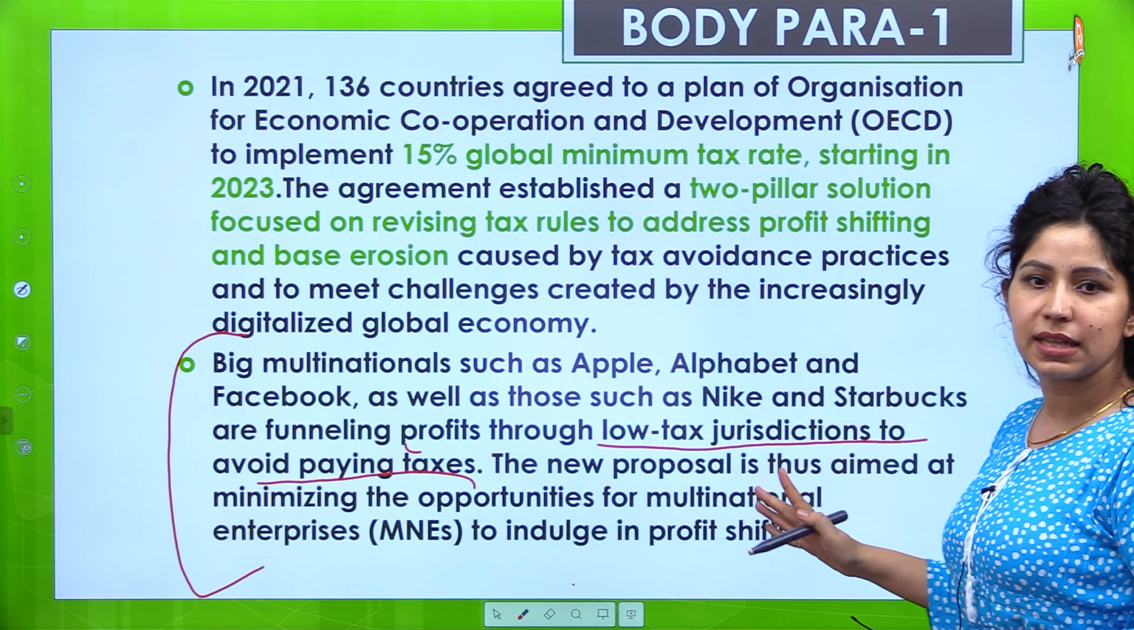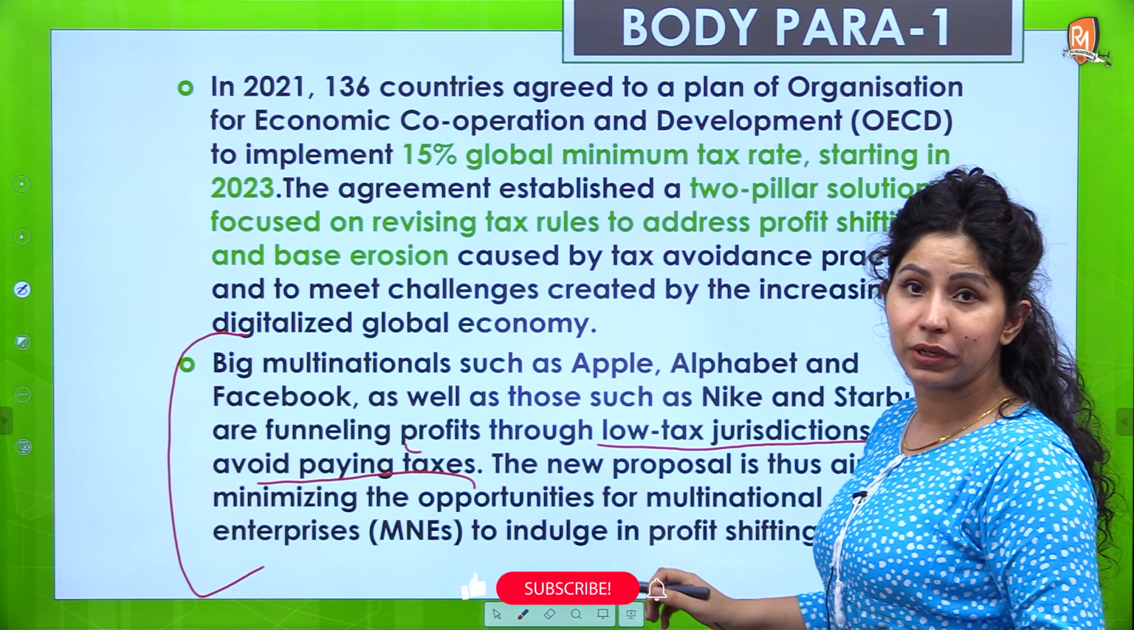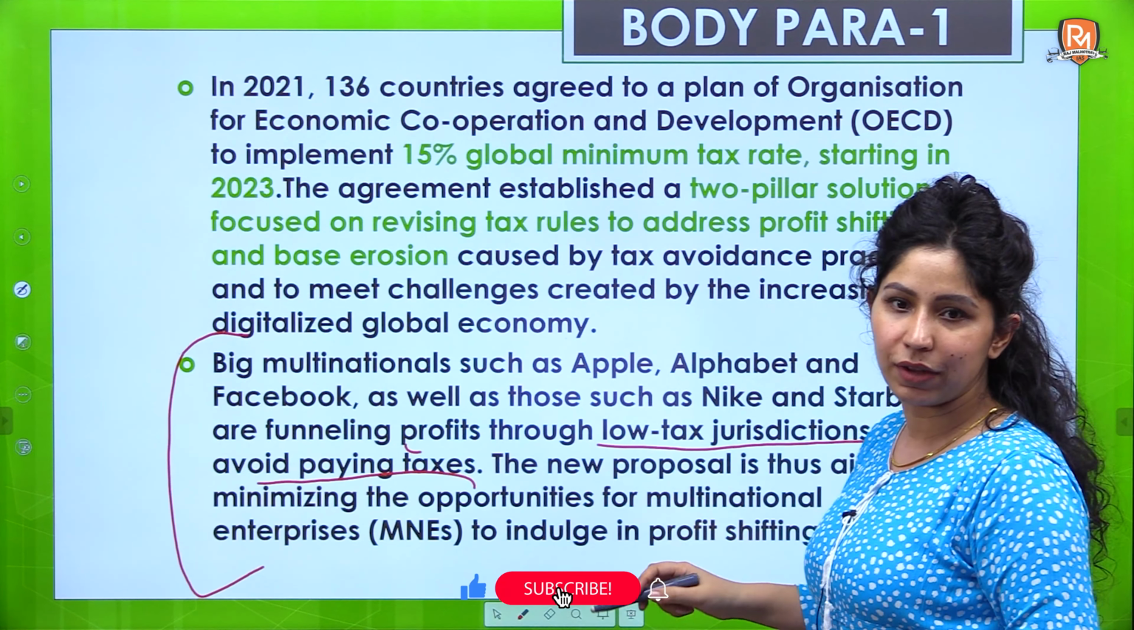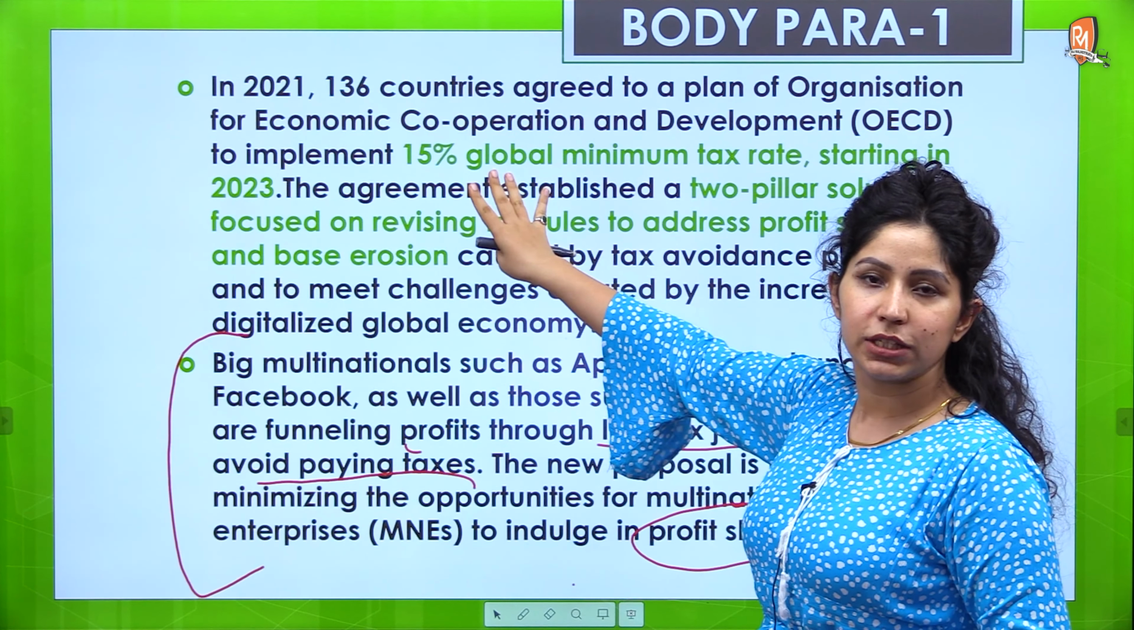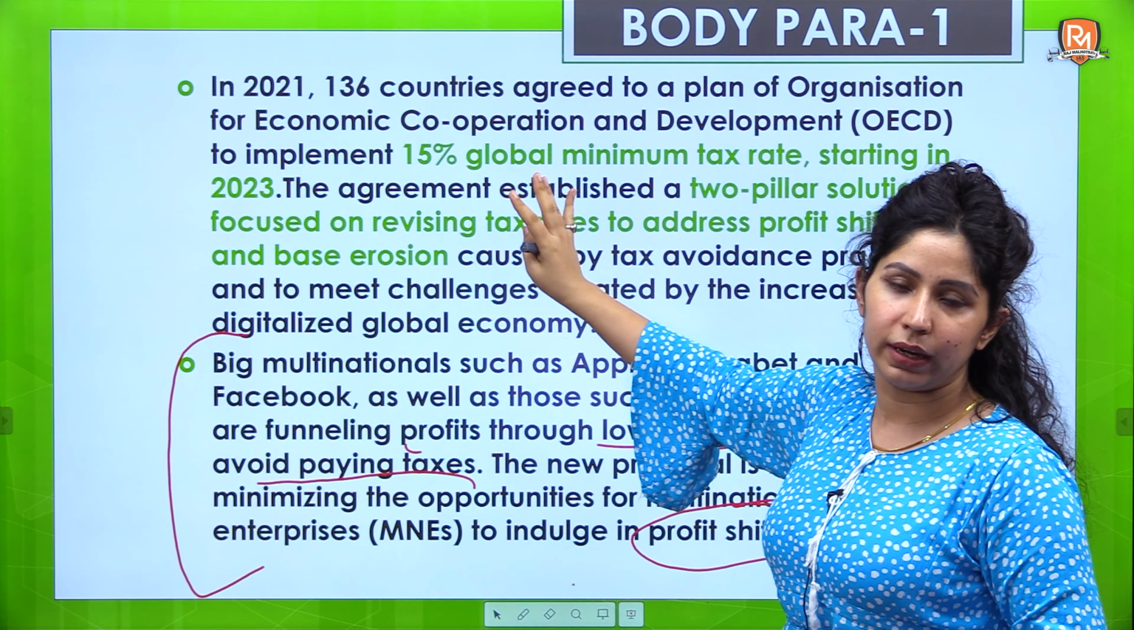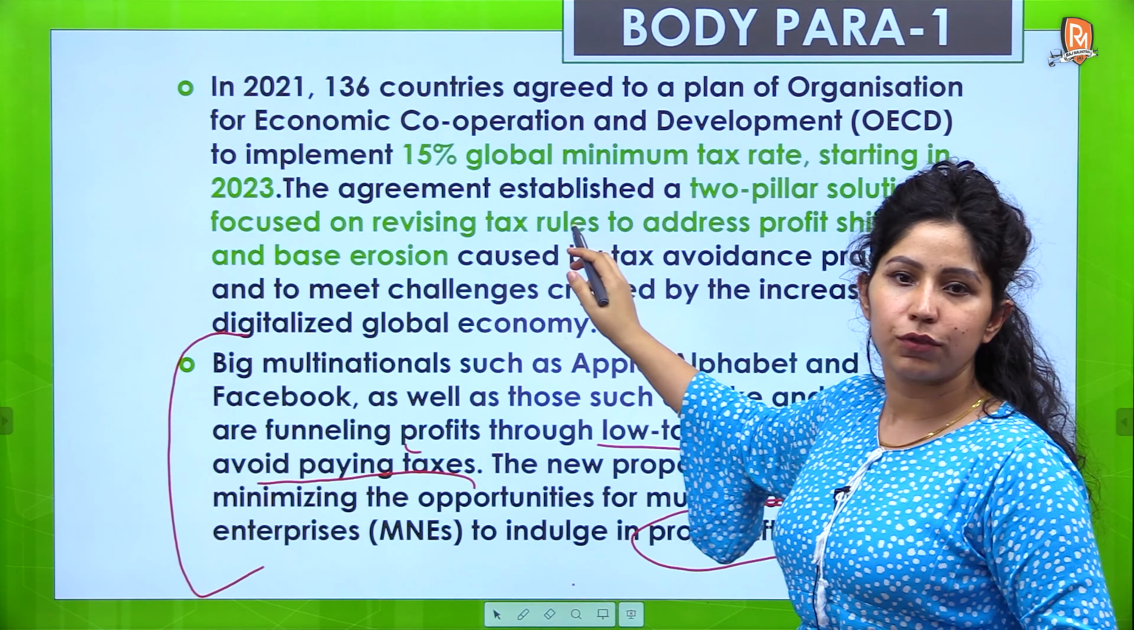So the new proposal is thus aimed at minimizing these opportunities which these MNCs are having, and to avoid this profit shifting. Profit shifting happens, the profit goes to the companies itself. So this is enough for explaining the global minimum corporate tax. You've given how much it will be levied. You've talked about the two-pillar solution about global minimum corporate tax, and you have also talked about examples of big multinational companies. So this much information is enough. Now we'll move on to the challenges part.